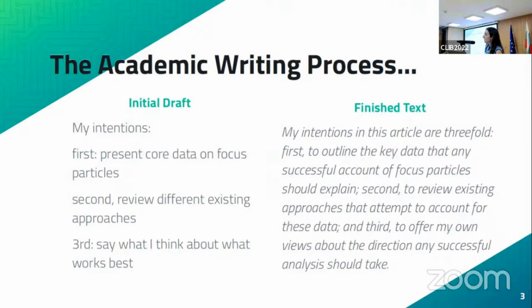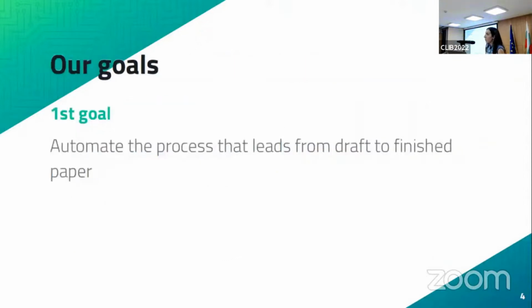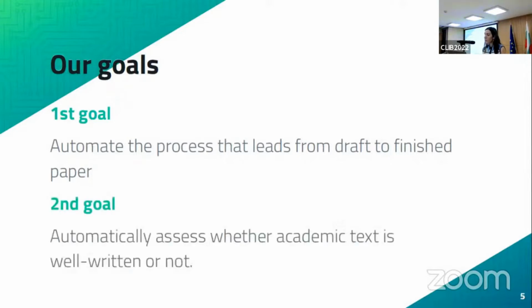So what my colleague and I wanted to do was to try to automatize the process. So essentially, automatize the process that leads from having the draft all the way until having the finished paper. So teach machines how to take as input a draft of content and then automatically generate the finished text as a result. A second goal was to try and see if it is possible to automatically assess whether academic texts are well written or not. So develop a classifier that could do that kind of job.